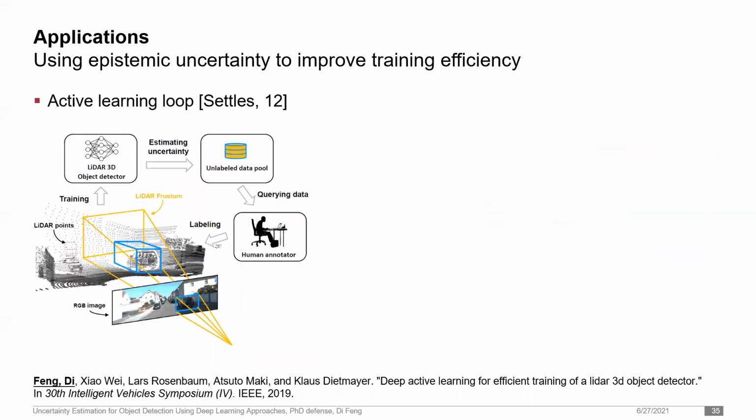Finally, I apply the epistemic uncertainty to improve the training process of an object detector. In general, training a deep neural network requires a huge amount of labeled data, and annotating data is very tedious and time-consuming work, especially when dealing with LiDAR. In this regard, I introduced the epistemic uncertainty to train a LiDAR detector through the active learning framework. In general, active learning is a training strategy in machine learning which aims to reduce the number of data labels while maximizing a model's performance.